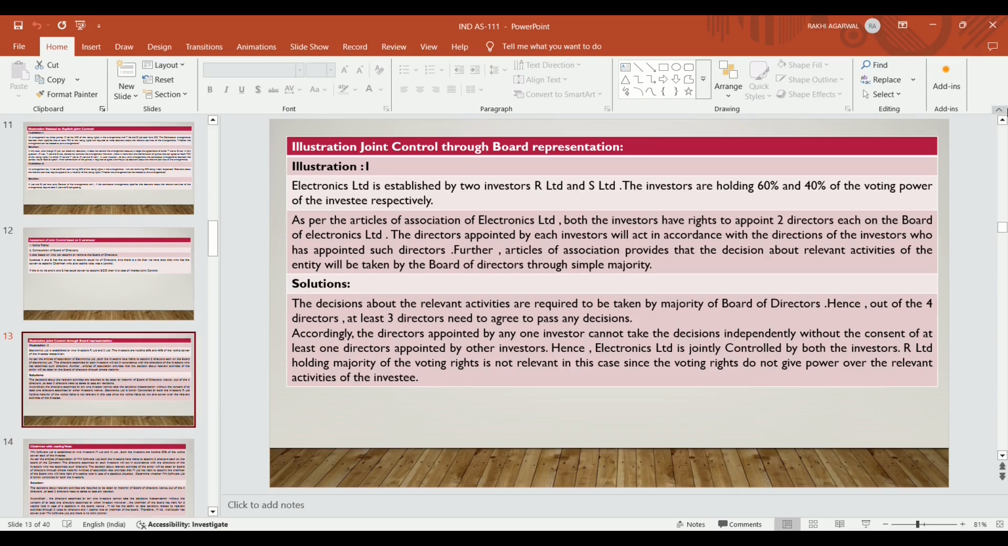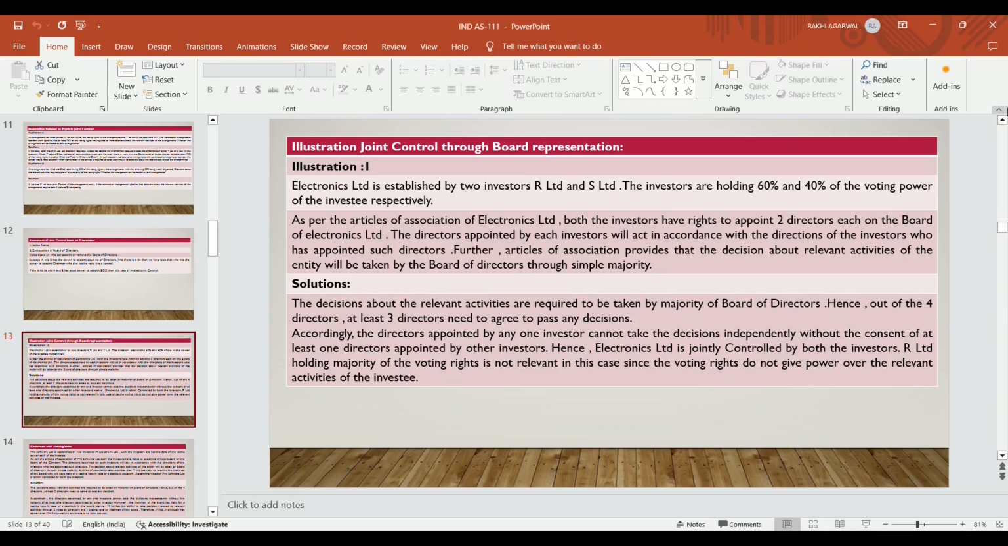Now the directors appointed by each investor will act in accordance with the direction of the investor who appointed them. Suppose R Limited has appointed 2 directors, they work according to the direction of R, and those directors appointed by S work according to the direction of S Limited. Further, the articles of association provide that decisions about the relevant activities of the entity will be taken by the board of directors through simple majority.